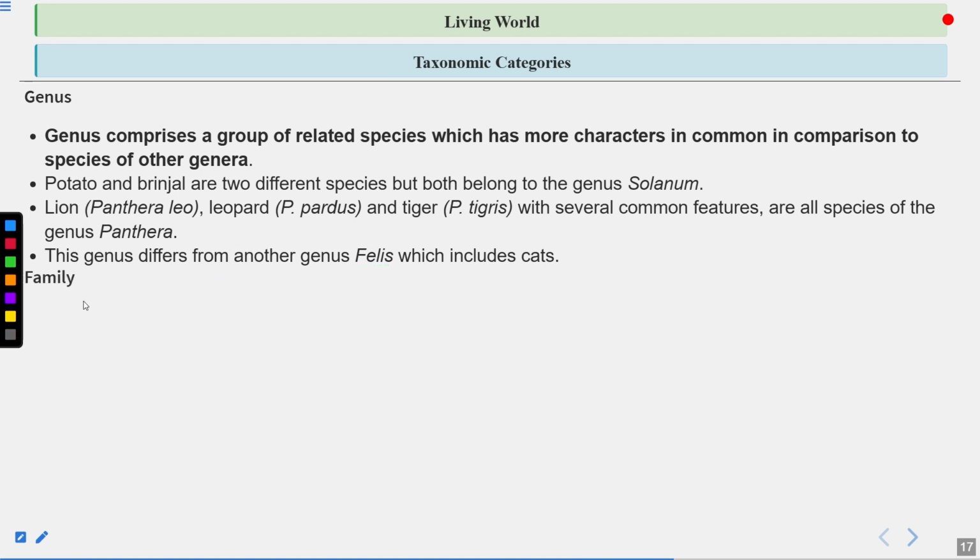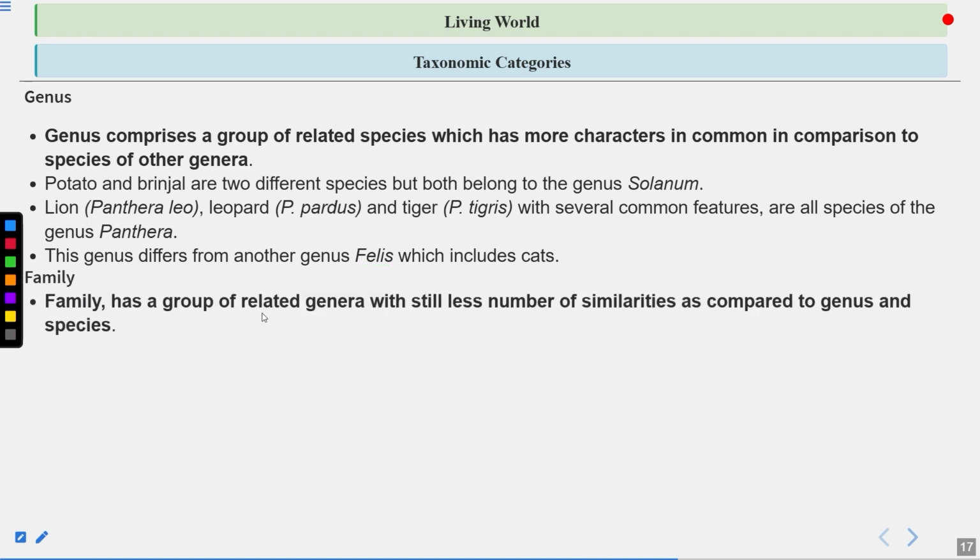Now let's talk about the family. Family has a group of related genera with still fewer similarities. So as we are moving up from species to the kingdom, the number of similarities, the number of shared characteristics decreases. So family is a group of related genera with still fewer similarities compared to genus and species.